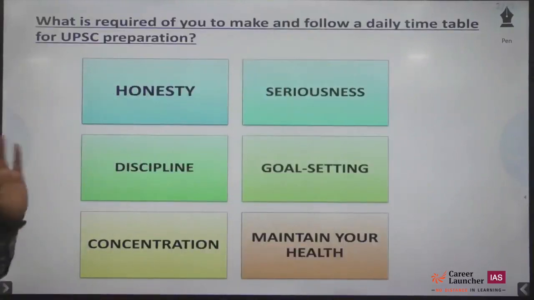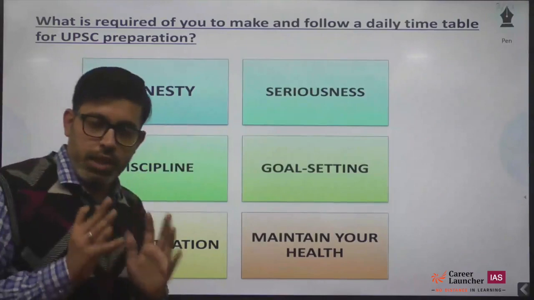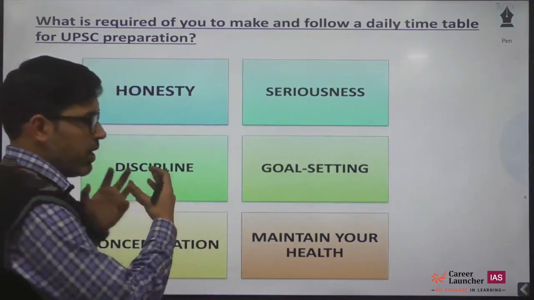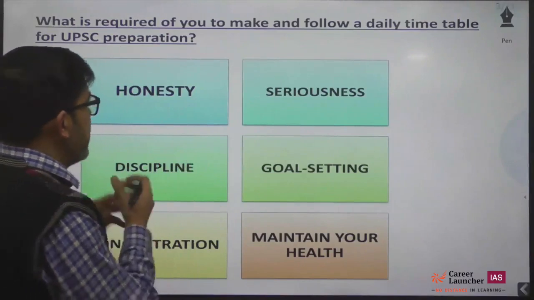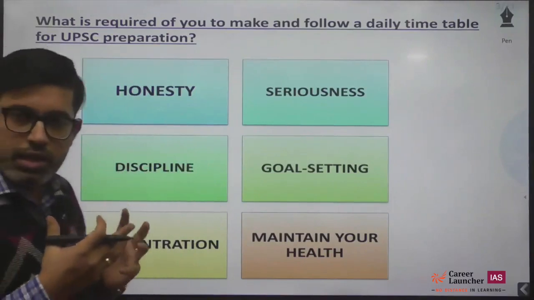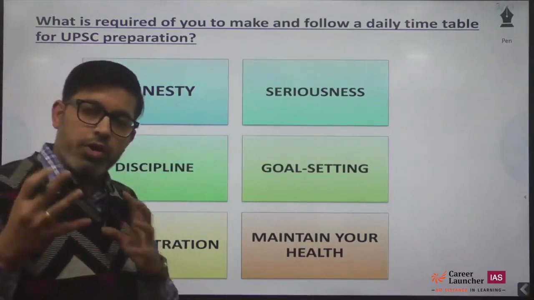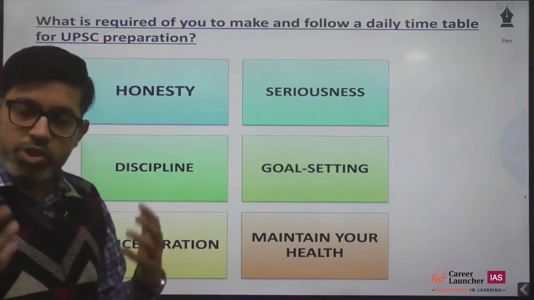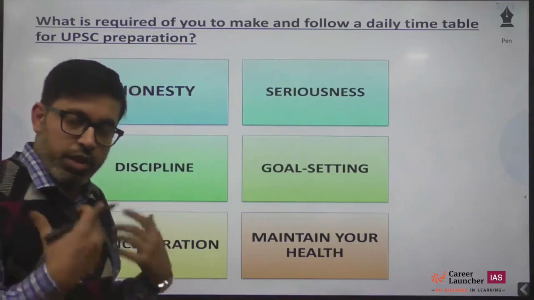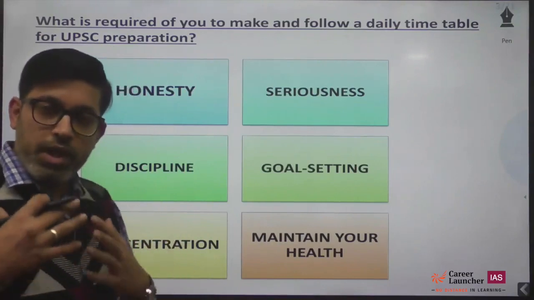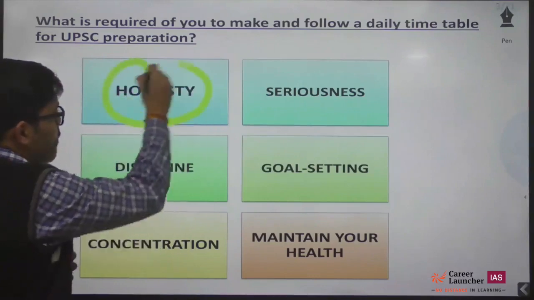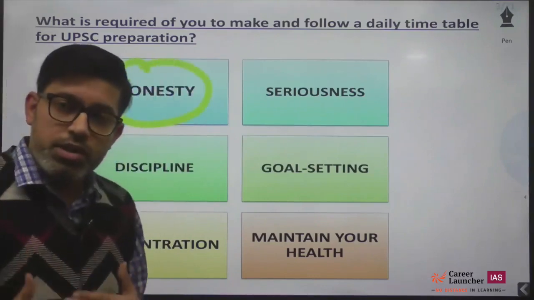Now there are a few things that should be there in you. If you don't have them, you need to make sure that you inculcate these things in yourself, so that you'll be able to follow that timetable to the T. These are the important factors that should be there in your personality to make sure that you are a timetable kind of person. First thing is honesty. Obviously you need to be honest.